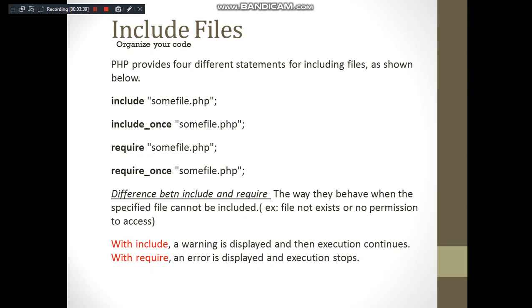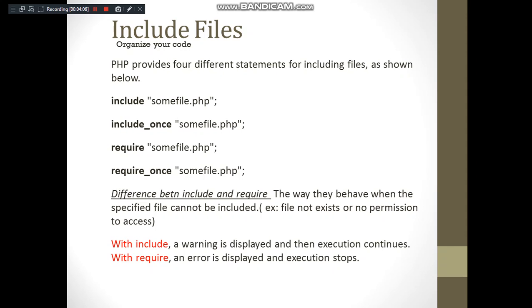The way they behave when the specified file cannot be included is different in the case of include and require. When the specified file is present, then we are not able to see the difference in terms of execution. But when it is not available, then include displays a warning and continues the rest of the execution, whereas require displays an error and execution is stopped.